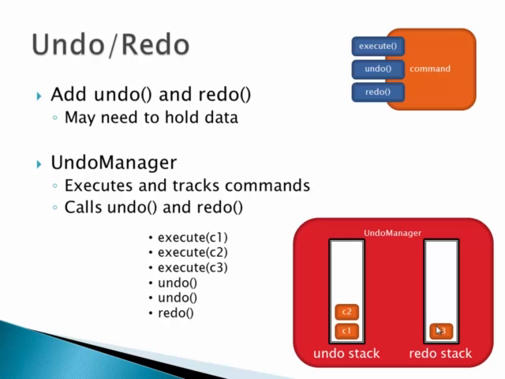So what you do is anytime you execute something, you clear your redo stack. And the idea there is pretty simple. I've never been there before. I've basically decided I've gone back and I'm taking a different path of action. So I'm going to completely forget the path of action that I started to go on and throw that away. It's kind of similar if you're browsing